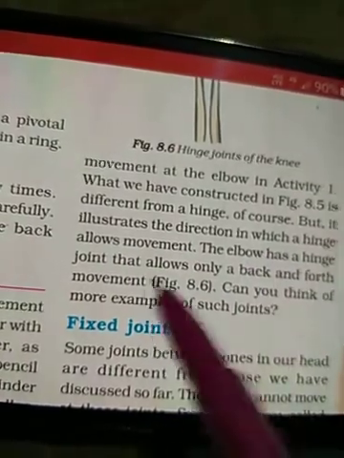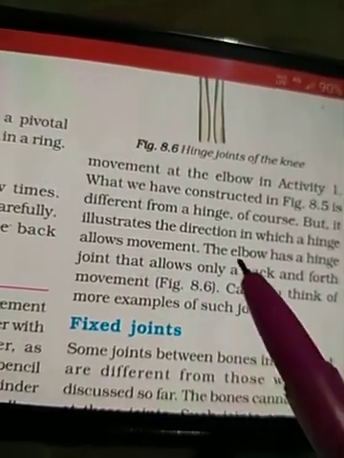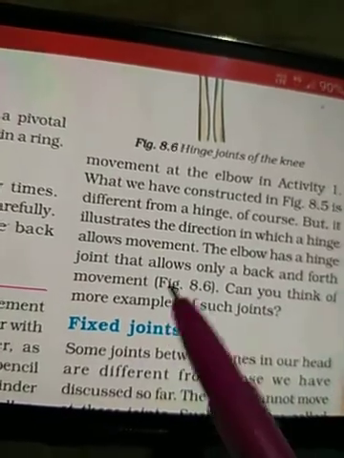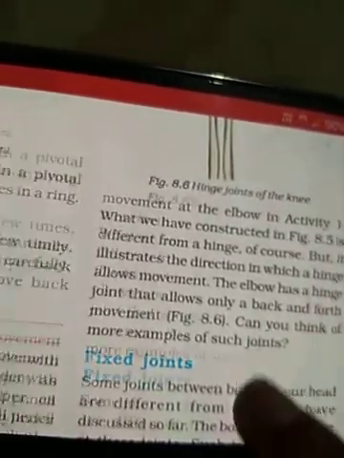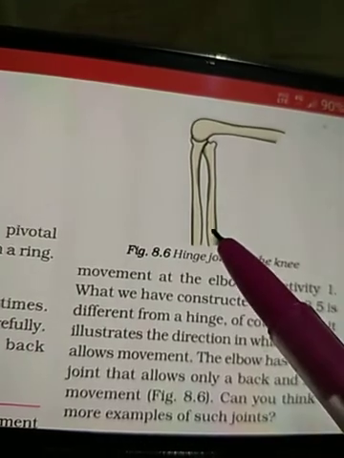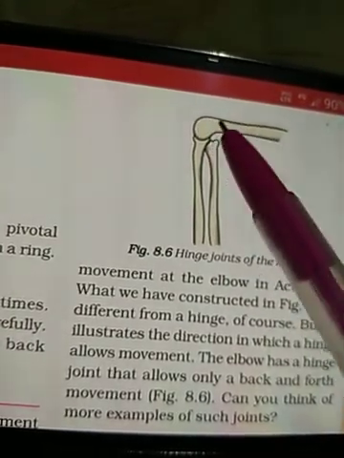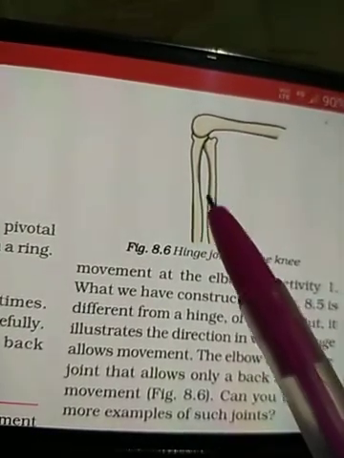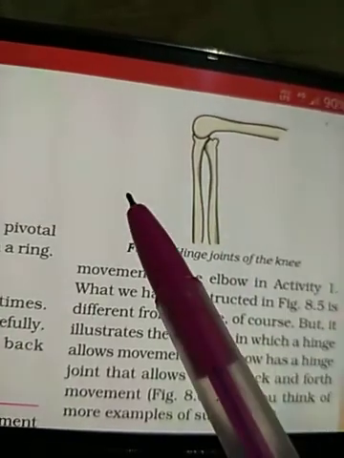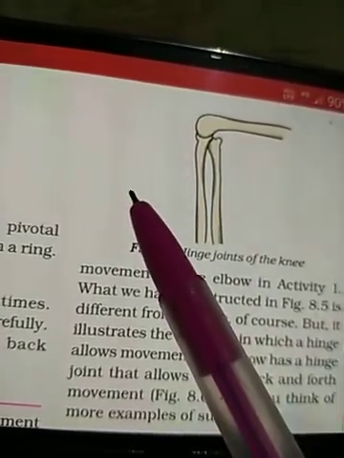The elbow has a hinge joint which allows only a back or forth movement, as you can see in figure 8.6. This is the hinge joint of the knee. You can bend your leg and it allows movement in front and back direction only.